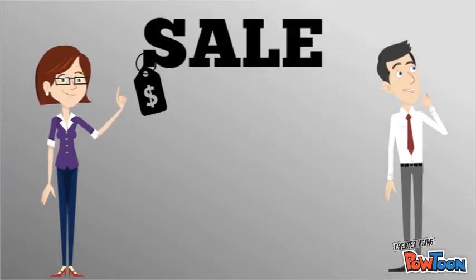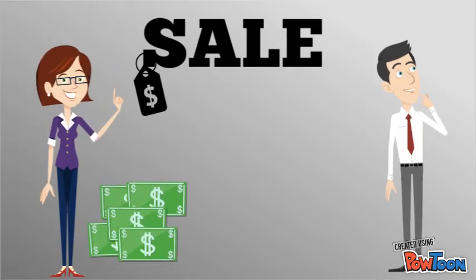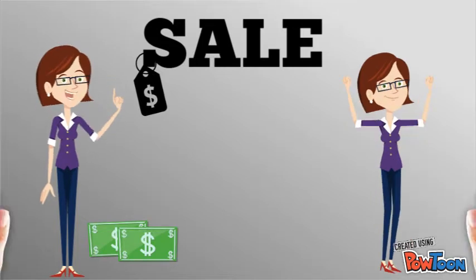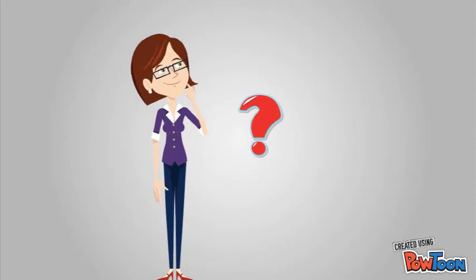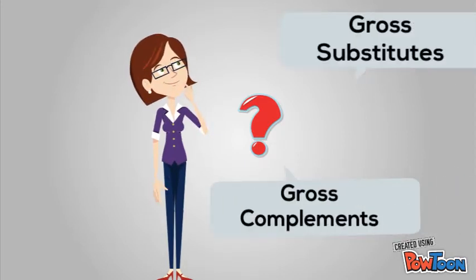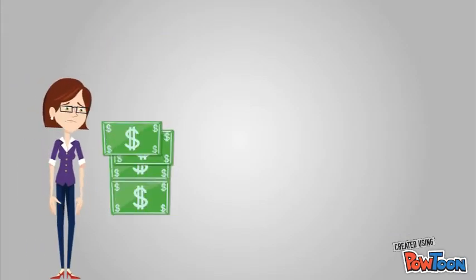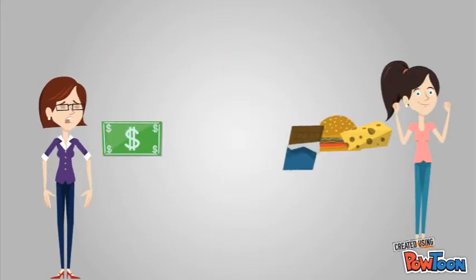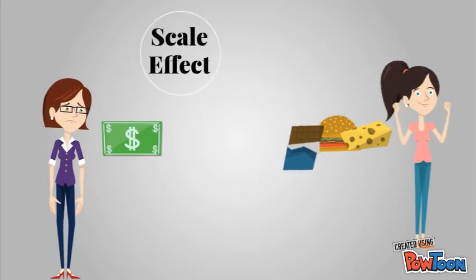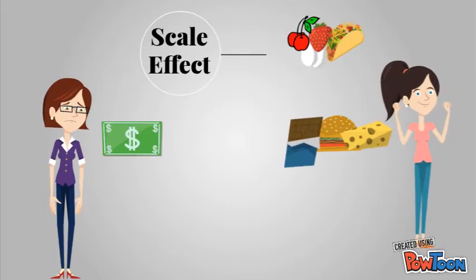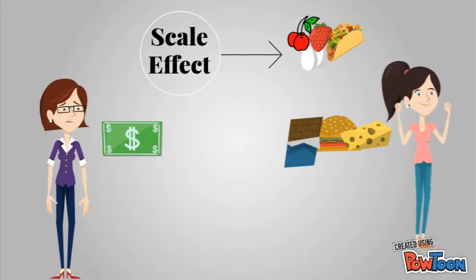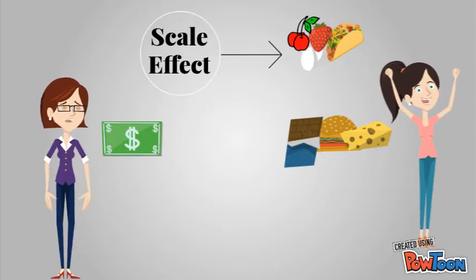To understand better, let's take an example with sales assistants and managers. If the price of sales assistants decreases, then stores would substitute sales assistants for managers. But the question is, how can we distinguish whether they are gross complements or gross substitutes? If the price of sales assistants falls, the cost of retail services would be lower, and via the scale effect, it could increase the demand for products sold in the store, and it also will increase the demand for the store manager.